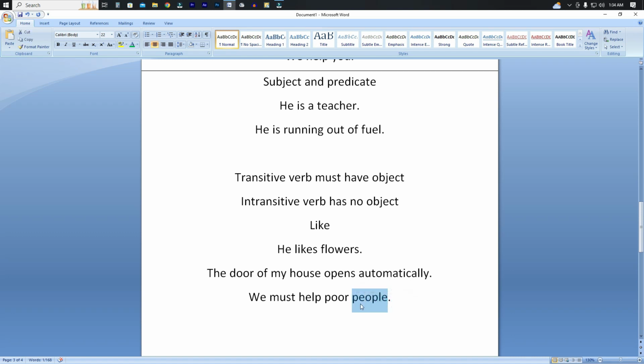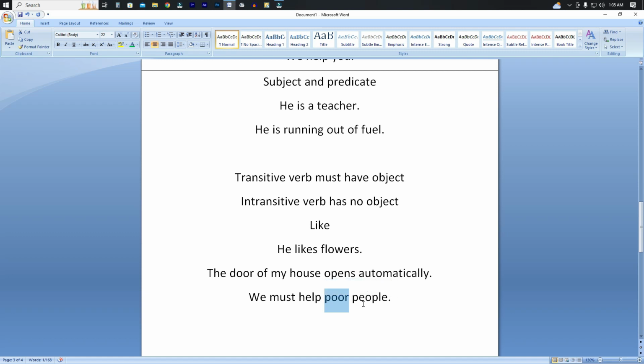People is a plural noun, and "poor" modifies the noun. Only an adjective modifies a noun. That is why it is an adjective: a word that modifies a noun is called an adjective.